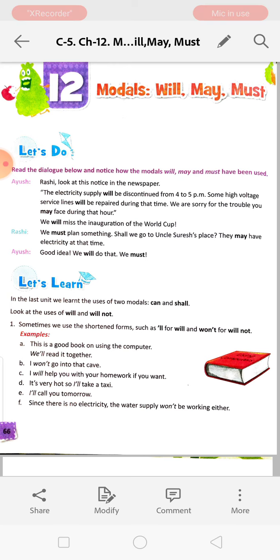I will call you tomorrow. It is a promise. Since there is no electricity, the water supply won't be working there. So this is a prediction. What is the meaning of prediction? That if there will be no electricity, water supply will be cut.